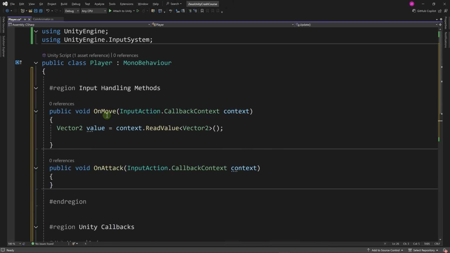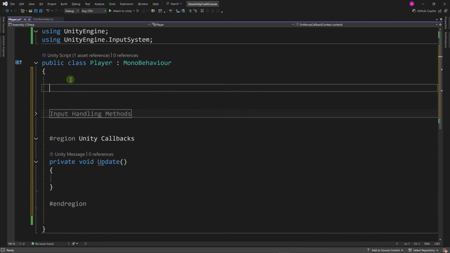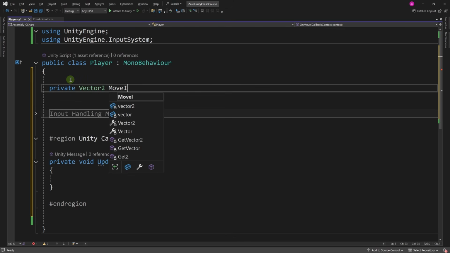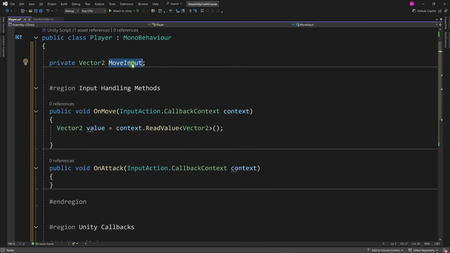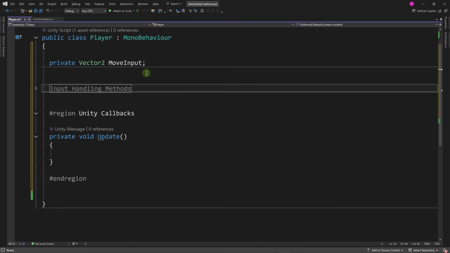In the onMove method, we are getting a vector2 value. Now let's store this value somewhere. Let's fold this region. We're going to create a few fields here. Let's have a private vector2 and let's call it move input. In our input handling method, we're going to set our move input to this value. No need to declare a variable here. We can directly say move input equals context.readValue. Now this move input variable will be updated every frame with our movement input value.